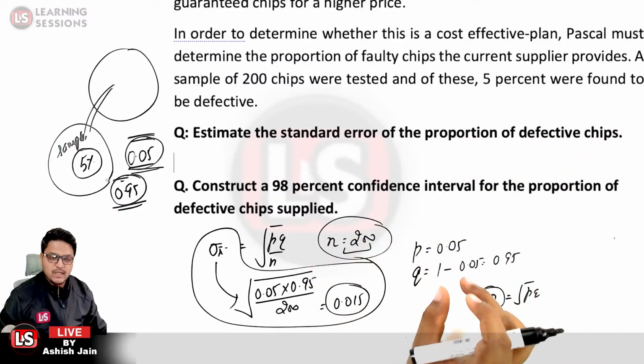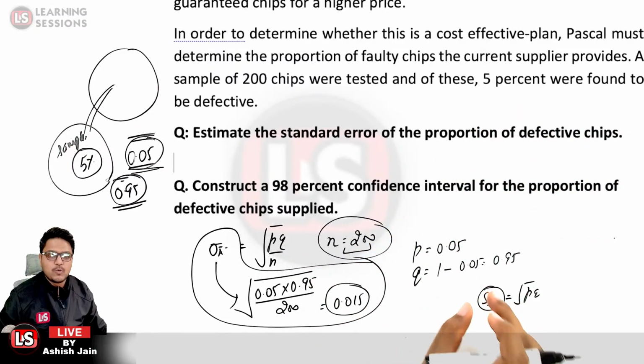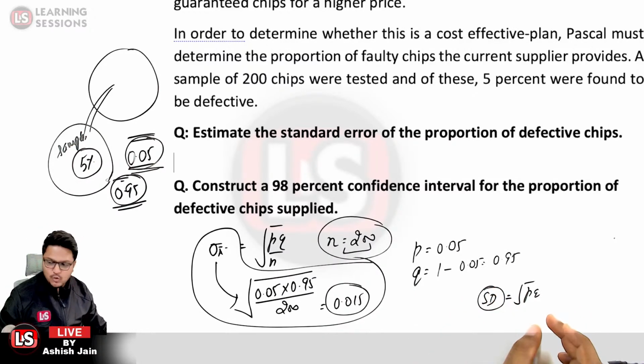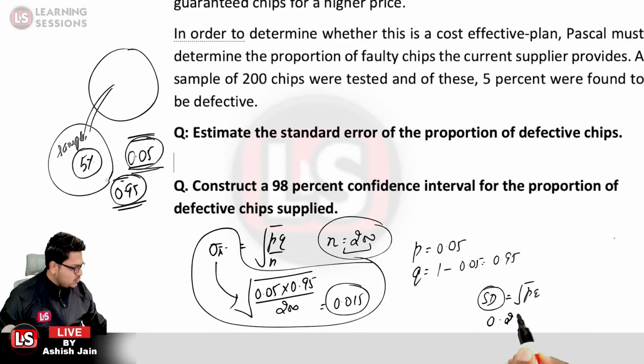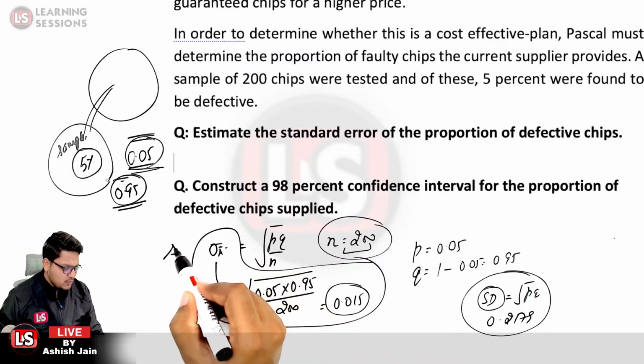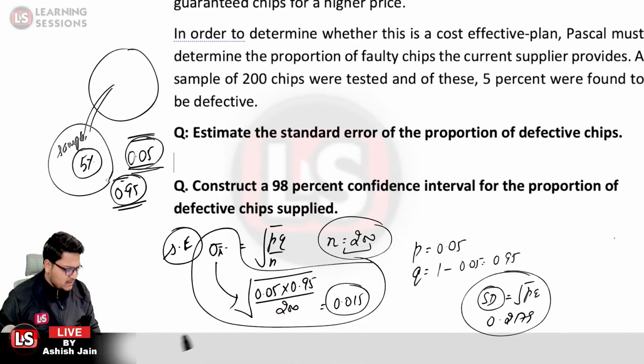The probability for failure would be 1 minus 0.05, that is 0.95 in this case. The standard deviation we just calculated by the square root of pq, and that comes out to be 0.2179. Further, we calculated the standard error, and in this case it comes out to be 0.015.